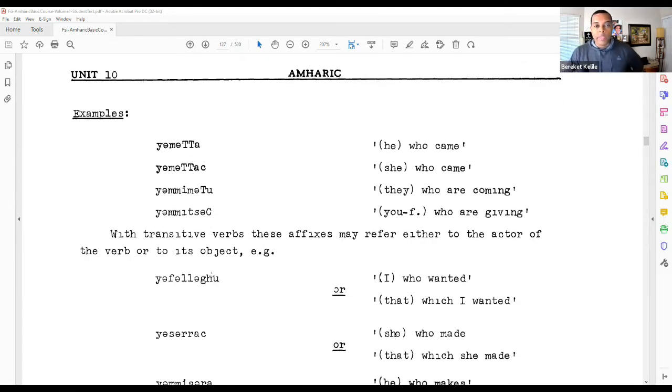And going to the next page here, you get a couple of examples of how this can be used in a couple of different forms and how it refers in a corresponding way analogous to the use with nouns. So yamata, he who came; yamatach, she who came; yamimatu, they who are coming; and yamatsach, you, feminine, singular, who are giving.